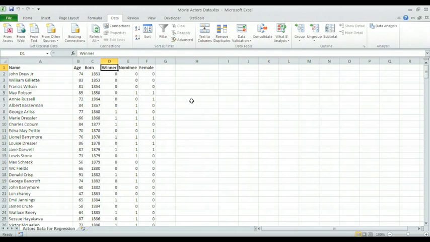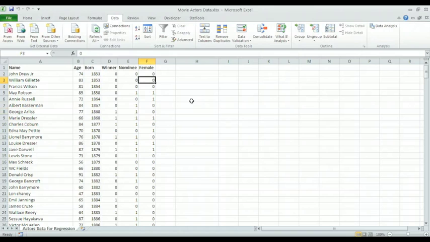For winner, if it has a 0, it means that it's not a winner of an Oscar. When you find a 1, that means that the actor or the actress won indeed an Oscar. For nominee, same, but in this case just being nominated. So notice how there are some actors that were nominees but did not win Oscar, and of course every actor that has a 1 on the winner then also has a 1 nominee.